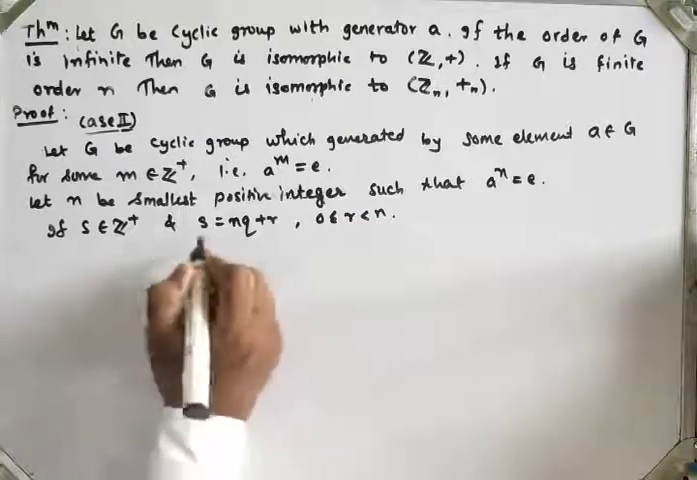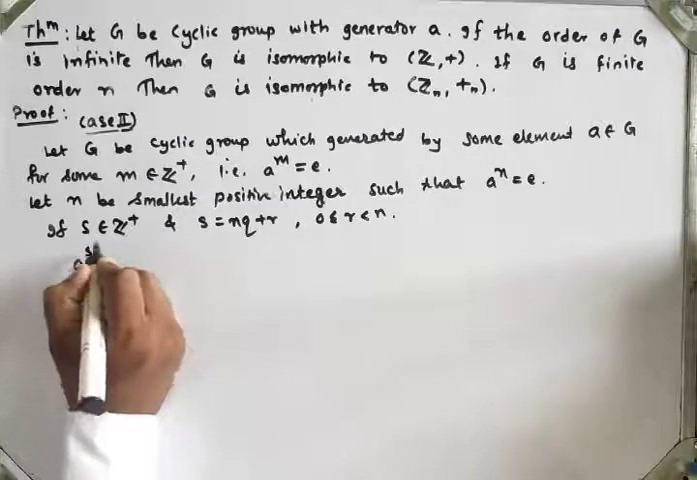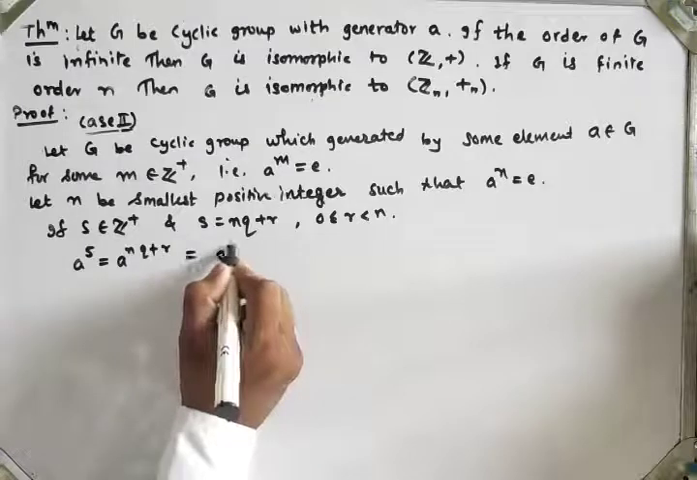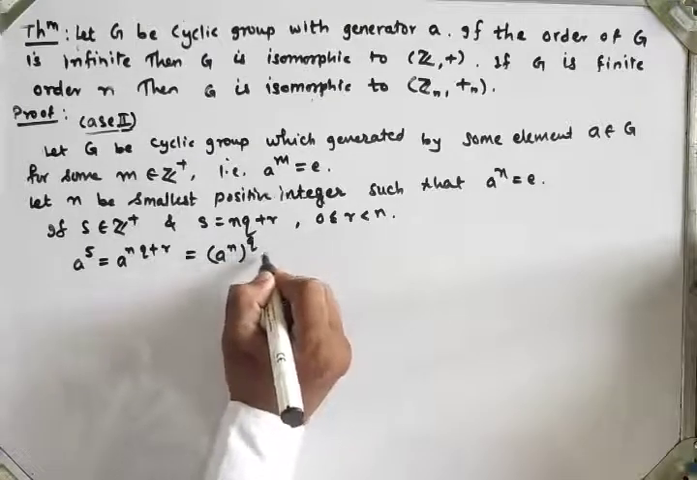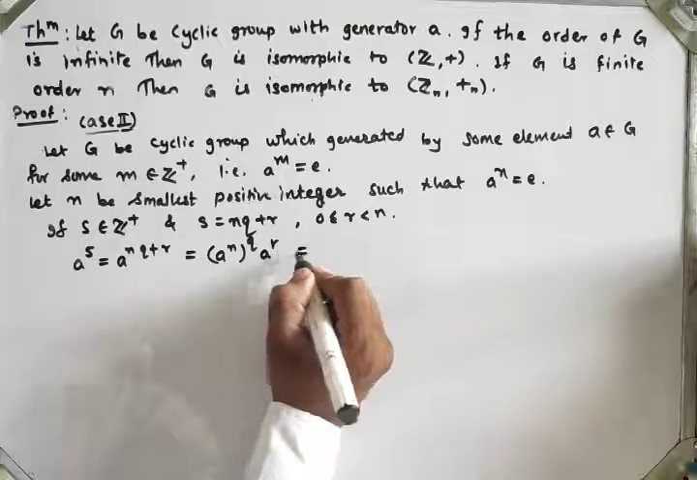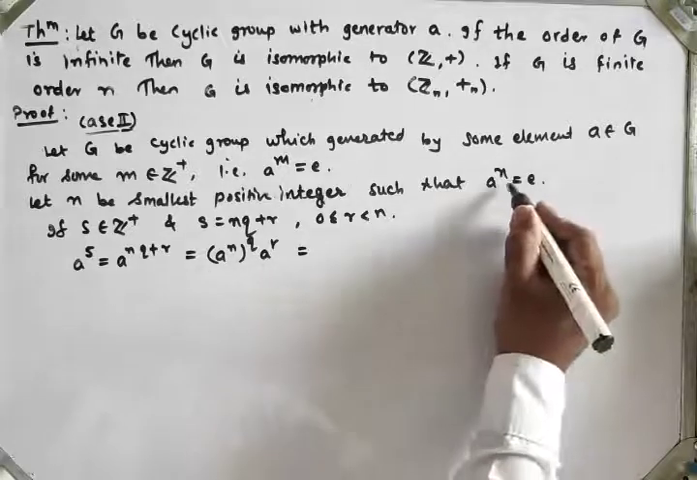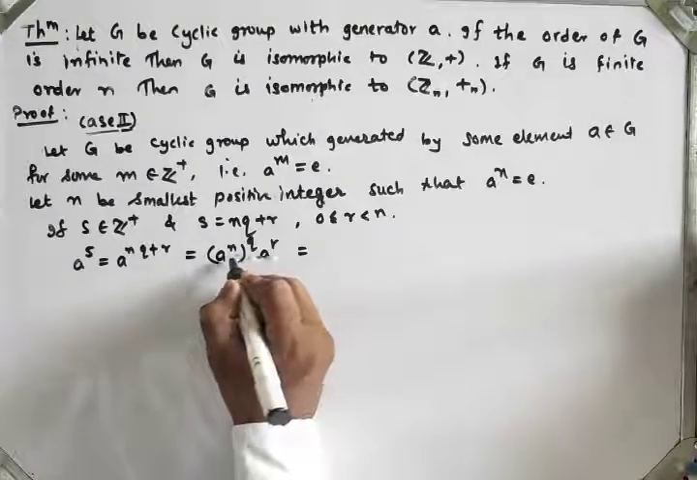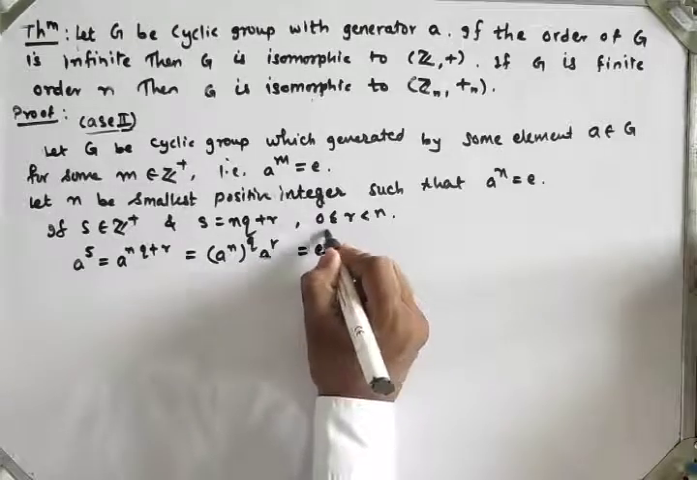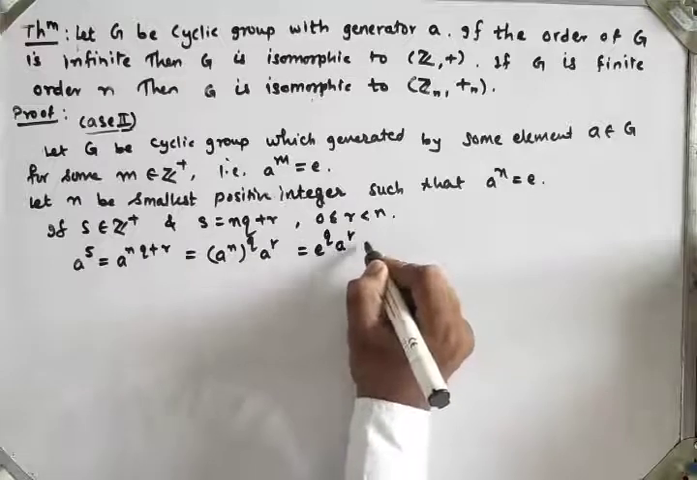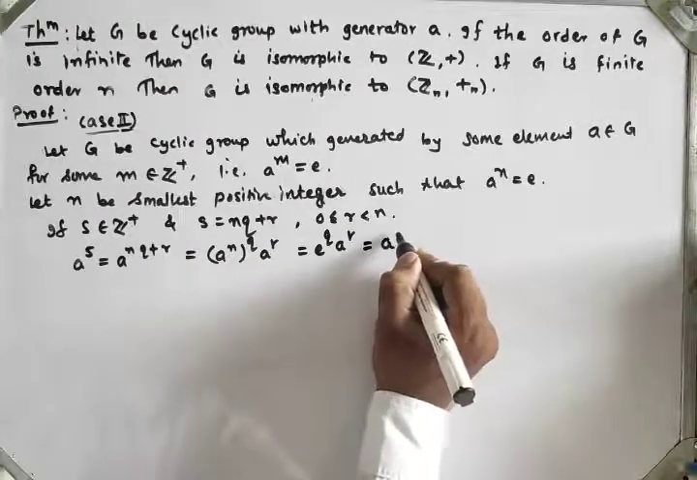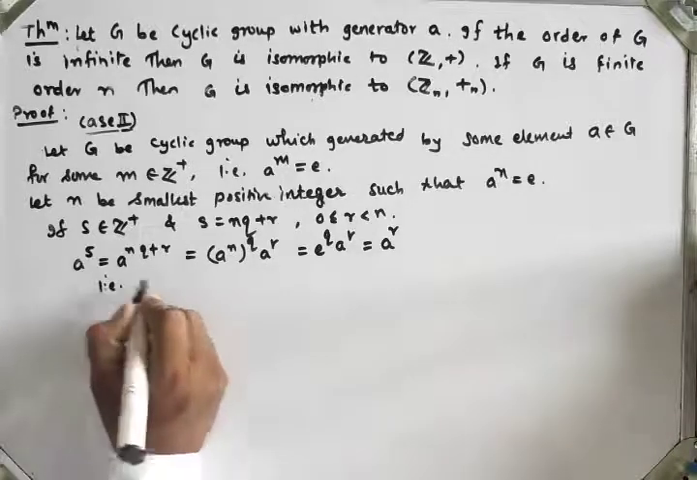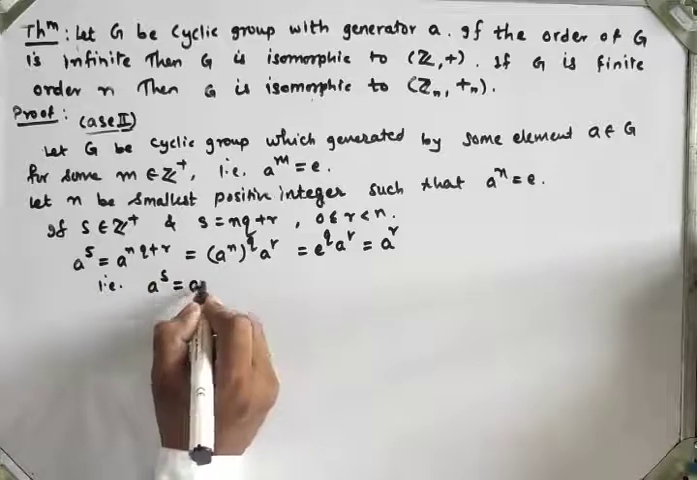So take base a. So a raised to s is equal to a raised to nq plus r, which is equal to a raised to nq into a raised to r. Here I have taken n as the smallest positive integer such that a raised to n is equal to identity. So we get e raised to q, which is identity again, so finally we get a raised to r. So a raised to s is equal to a raised to r.